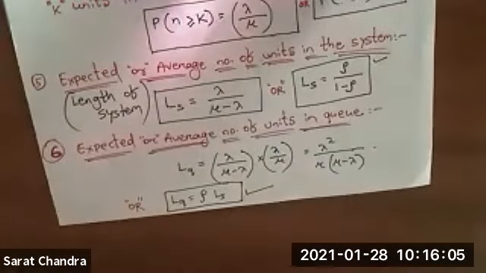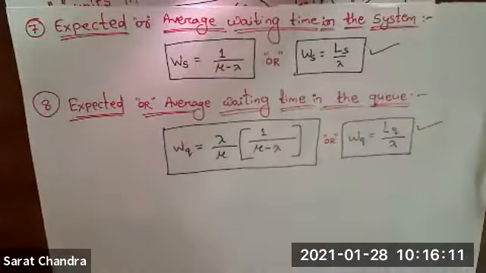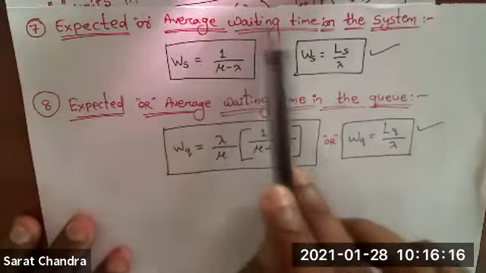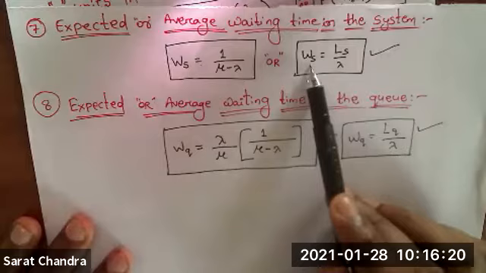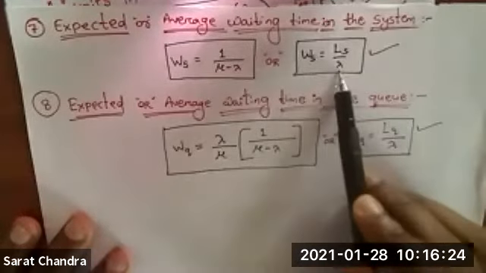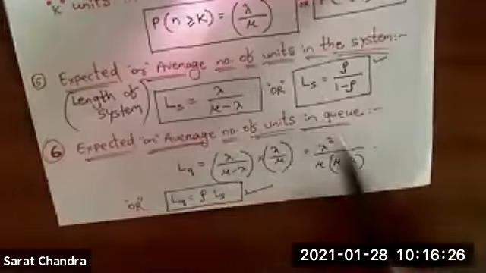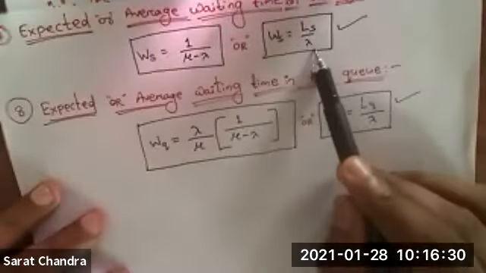And the last two formulas are about waiting time. Expected or average waiting time in the system: WS equal to LS divided by lambda. You calculate LS from the earlier formula and divide by lambda.